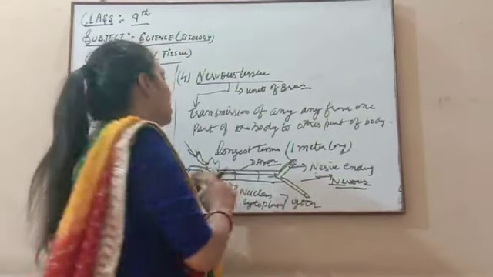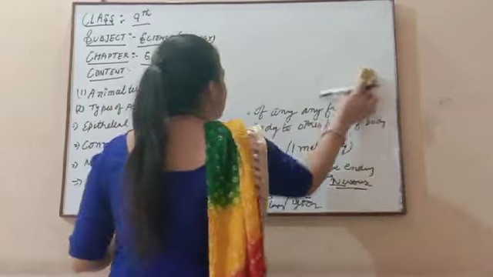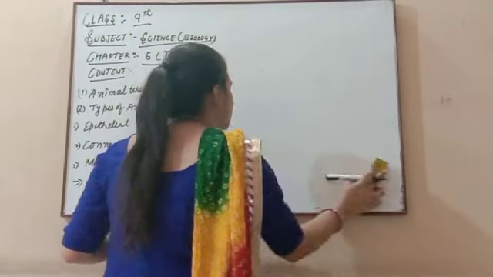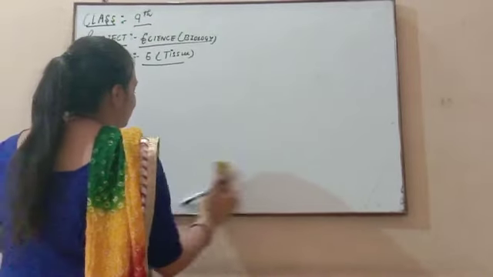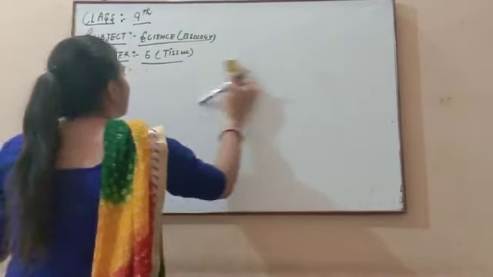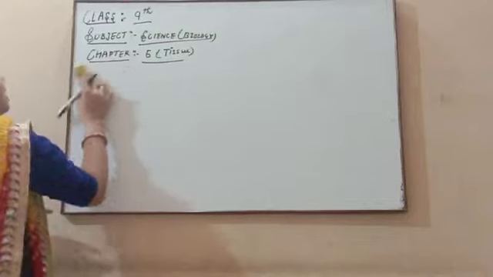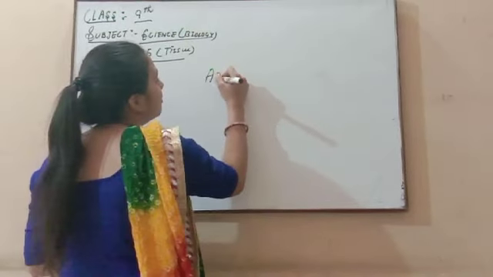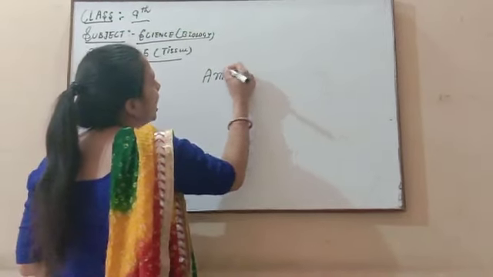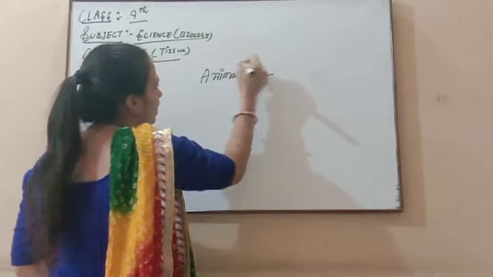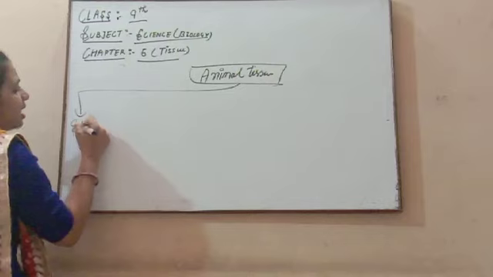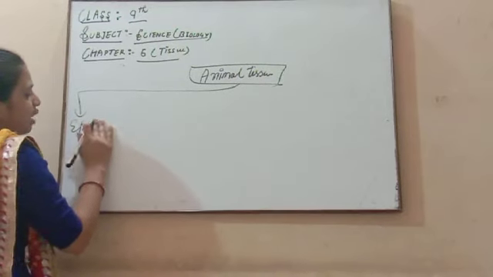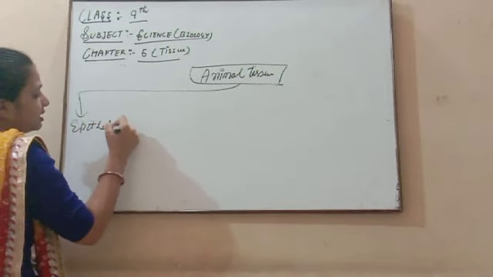So here we discussed the four main animal tissues present in our body, and I am making a flow chart of the complete animal tissue here. To make this concept clear in a good manner, I make a complete flow chart of your animal tissue from the start. Okay. So first we discuss the epithelial tissue, the outermost covering.